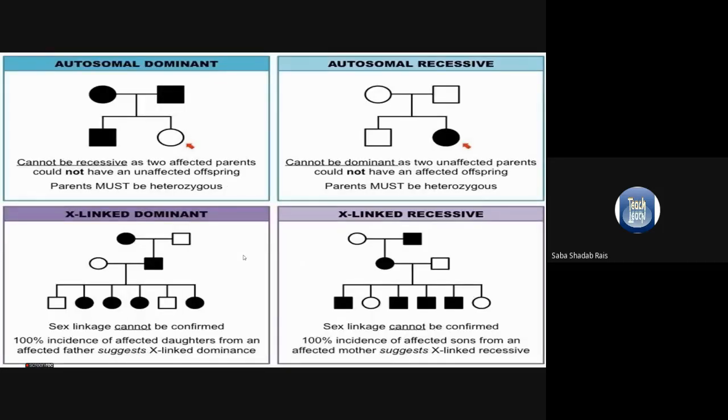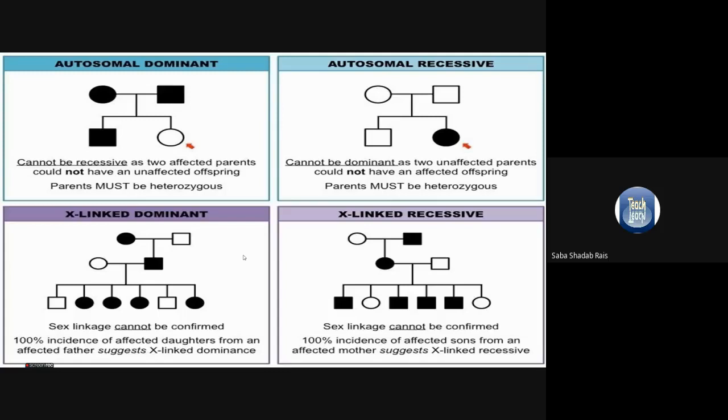Autosomal dominant. When we talk about autosomal dominant, it cannot be recessive, because if two affected parents have an unaffected offspring, both the parents must be heterozygous. Only if both parents are heterozygous will we get an unaffected child. So what we need to note about autosomal dominant: affected parents will have a minimum of 50% affected children, no skipping of generation, and the disease is crowded in the family.